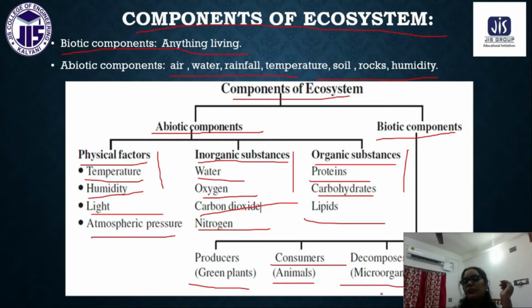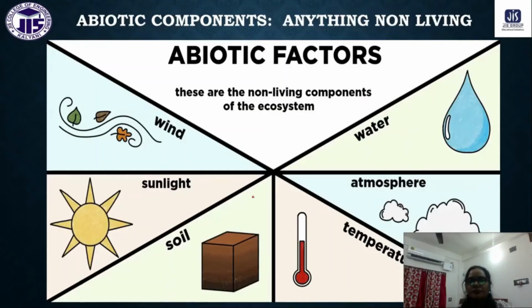And decomposer, generally the microorganisms belong to this category. Decomposer means they can decompose the organic materials, so they are called decomposer. So these are some of the components of the ecosystem that we have.